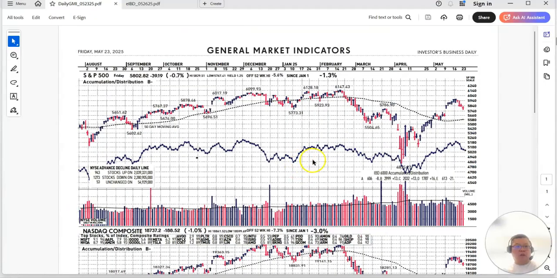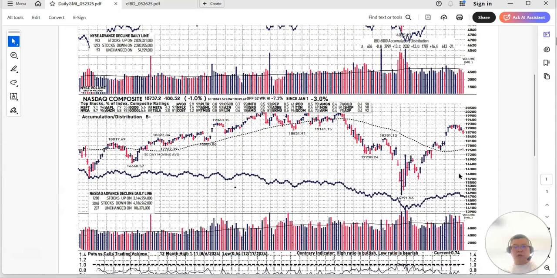trade. Here's the advanced decline line for New York Stock Exchange. Right now, the S&P 500 here went down 4 days in a row. You can see the advanced decline line also dropping pretty hard here. We are hitting lows compared to the index; this is coming down a lot faster. So definitely a problem right now.